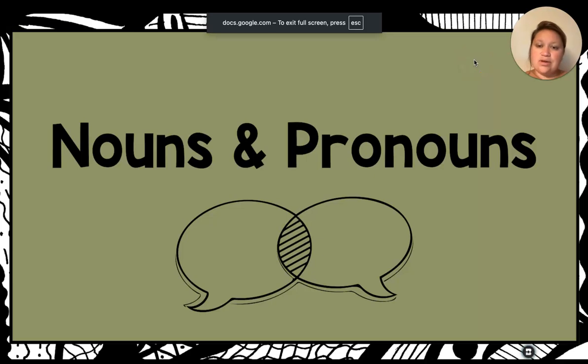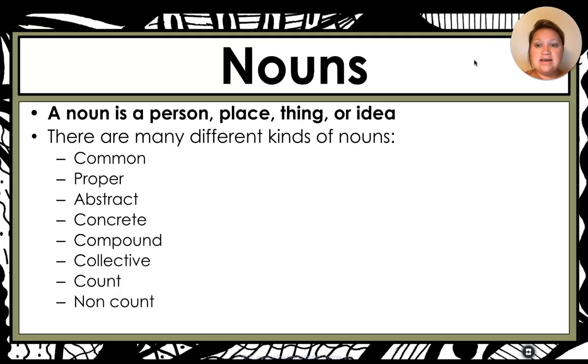Okay, so for week 1, we are going to talk about nouns and pronouns. A noun is a person, place, thing, or idea. There are several different types of nouns. So we have common, proper, abstract, concrete, compound, collective, count, and non-count.